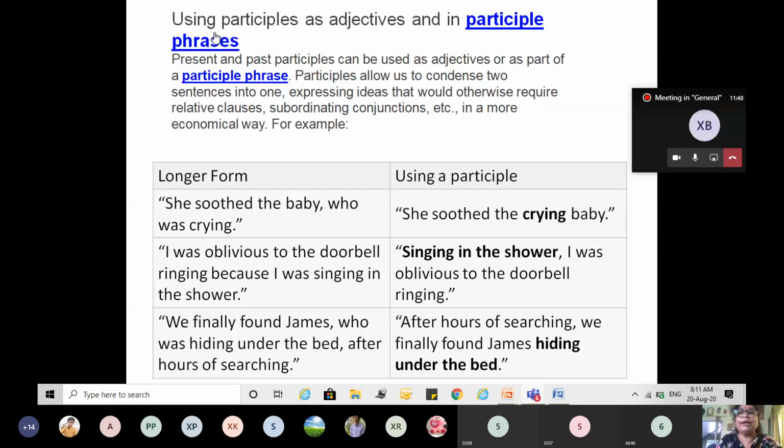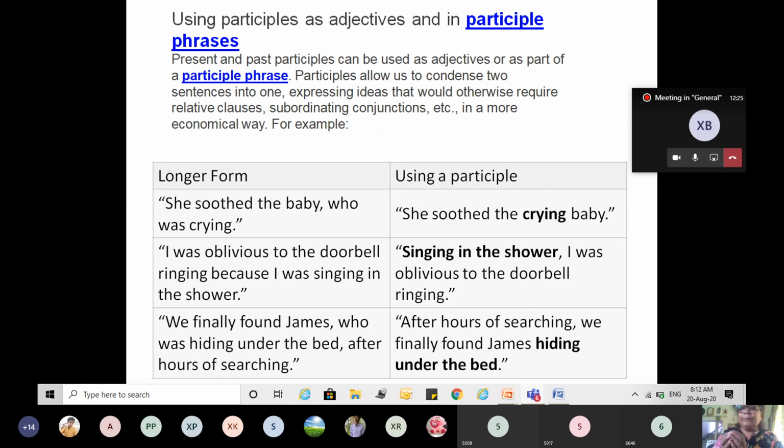Using participle as adjectives and in participle phrases. Participle phrase means a phrase is a group of words which does not convey the complete meaning. Okay, that is a phrase. So how do we use it in a phrase? When we use the participle, what actually happens is that the long sentences are shortened. Okay, what we do is we try to condense those long sentences into short ones when we use the participle